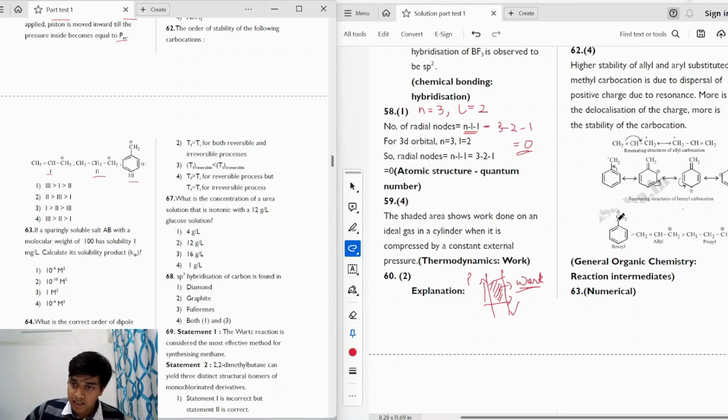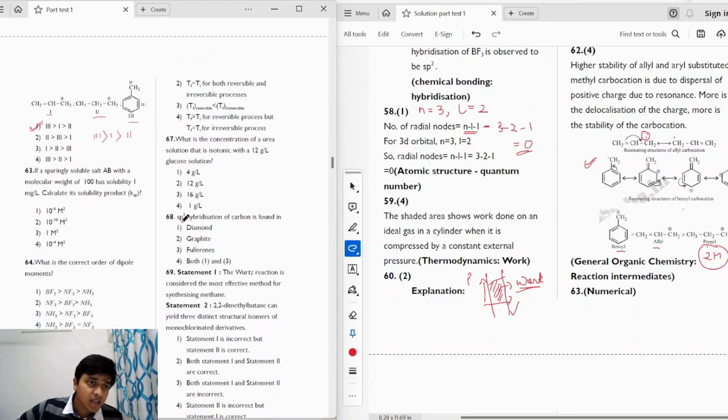So the benzyl and the allyl carbocation will be more stable because of resonance, because the positive charge here is delocalized across the molecule because of resonance. In benzyl we have more resonance, and in allyl we have lesser resonance, and in propyl we have only the hyperconjugation from two hydrogen atoms. So that is why benzyl will be more stable, followed by allyl, followed by propyl, which gives us option 1 as our correct answer. The correct order will be 3 greater than 1 greater than 2. Moving on to the next question.